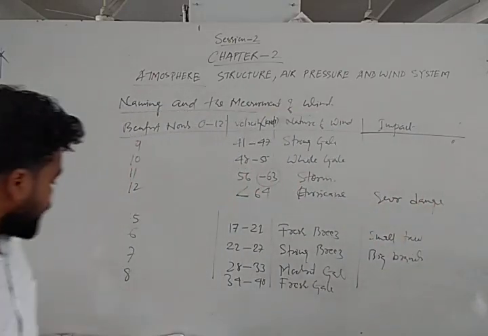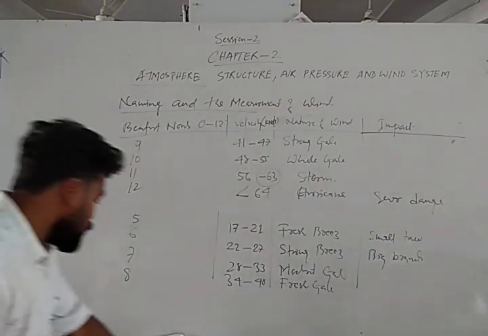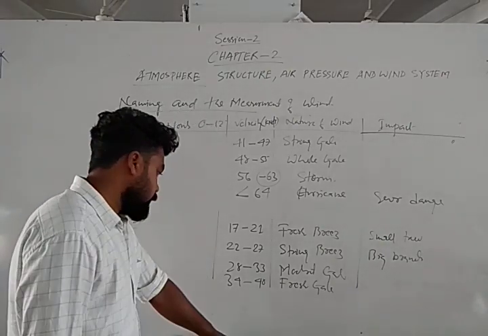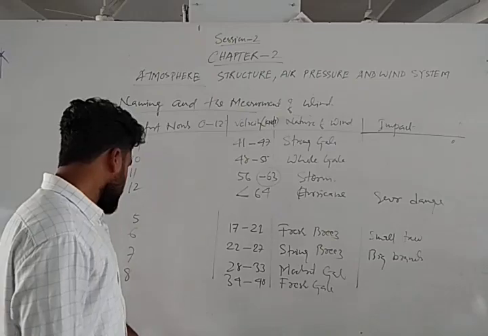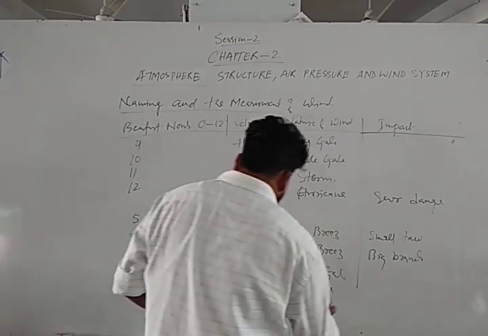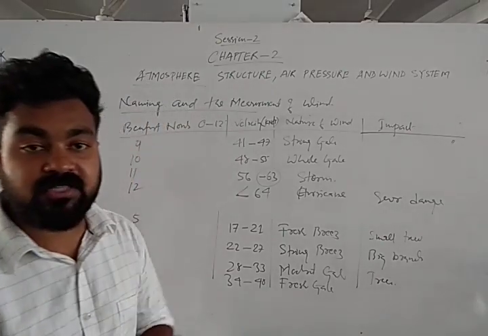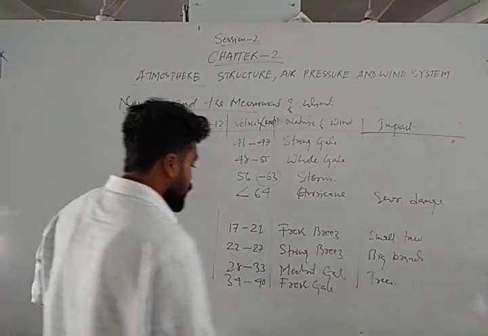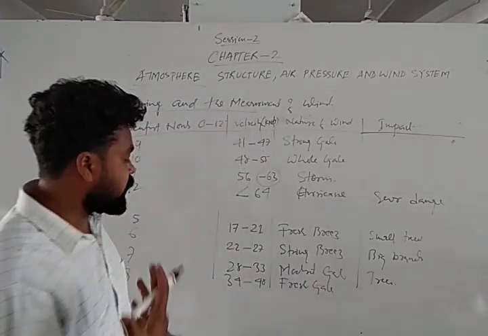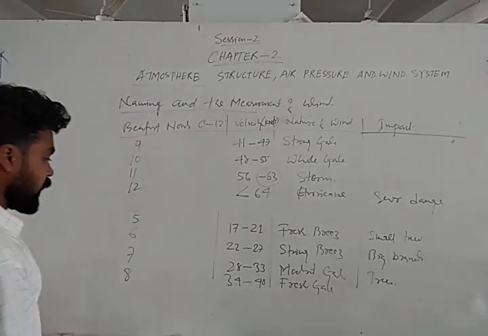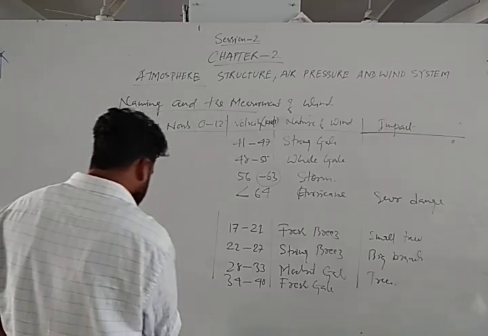Okay, let's see the characteristics of Beaufort number 7, moderate gale. That is whole tree starts shaking. Not only the big branches or the small branches, the whole tree starts shaking. That is called a moderate gale. That means from that shaking we can come to know velocity is 28 to 33. Then 34 to 40 fresh gale occurs.